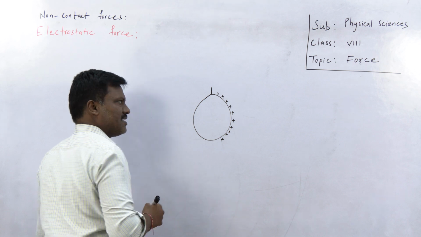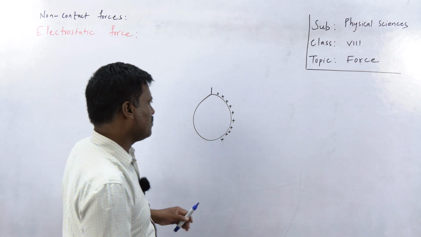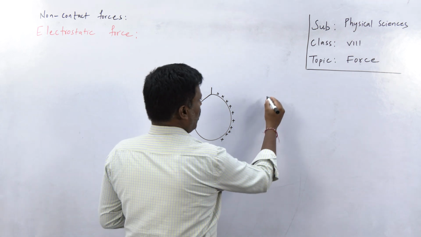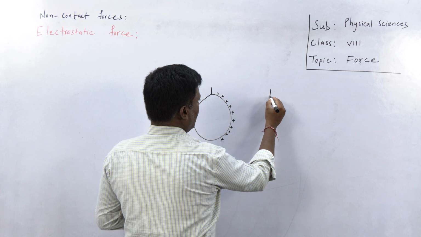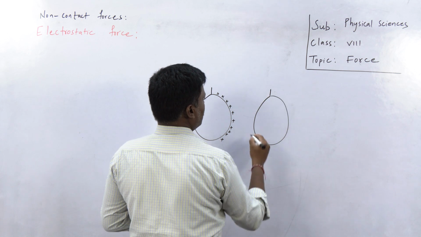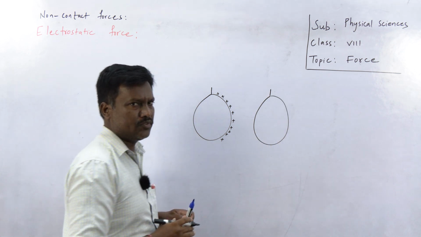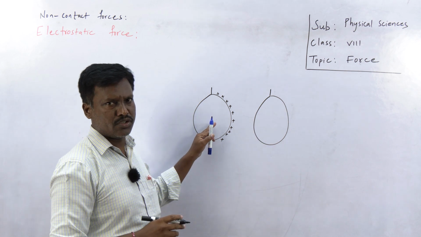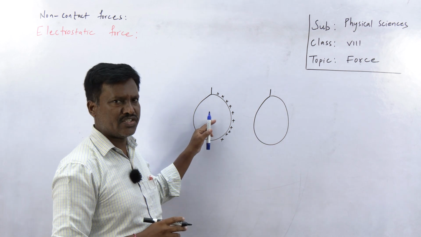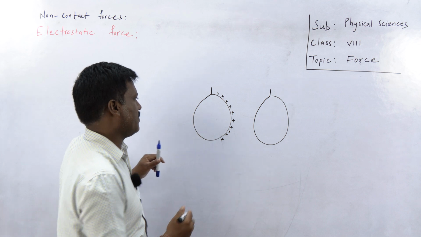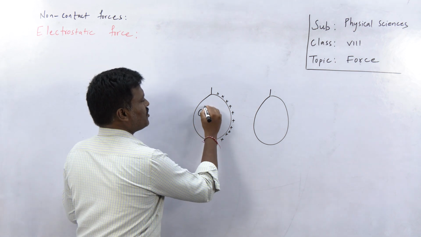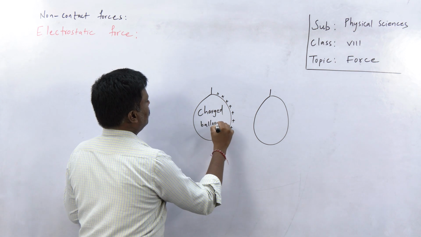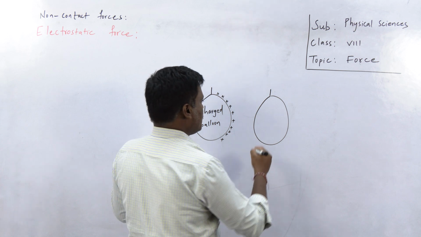What kind of charge is present on the surface of this balloon? Positive charge. Now I am bringing another balloon. This is uncharged. This balloon is not rubbed. Only this balloon is rubbed. Due to friction, this body gets charged. So this is the charged balloon, and this is the uncharged balloon.